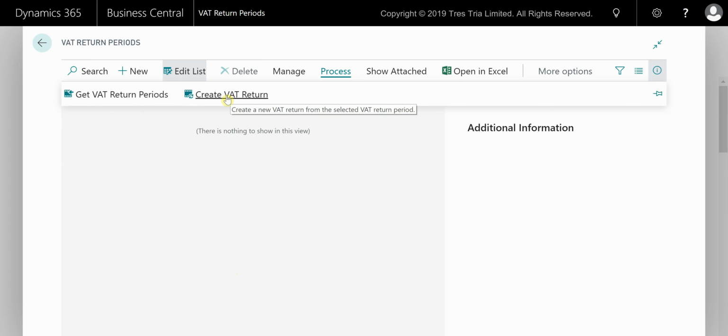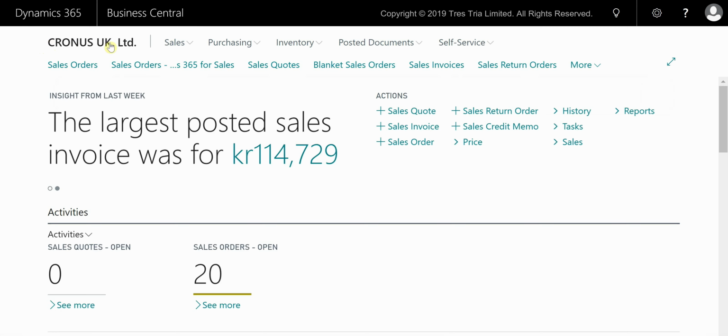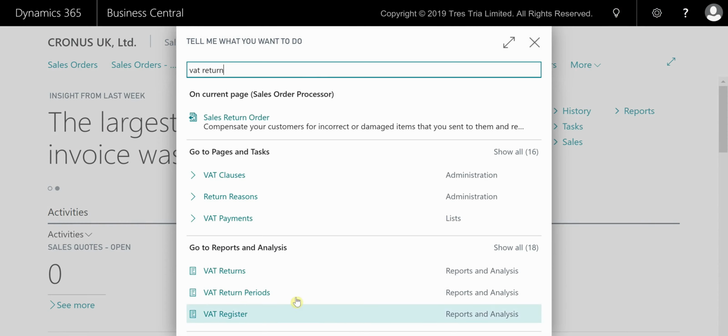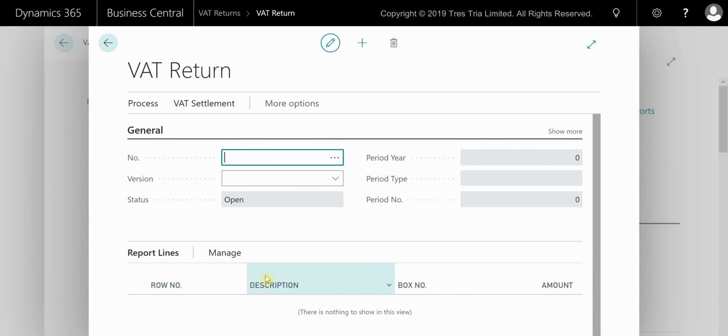Business Central will create a VAT return for you, which you may then manage via this screen to navigate and open the VAT return card. Alternatively, you can search for VAT returns and your VAT return will appear here. And when you open this screen, the VAT return will be populated with the lines 1 to 9 of your VAT statement. From here, your next step is then to submit your return.